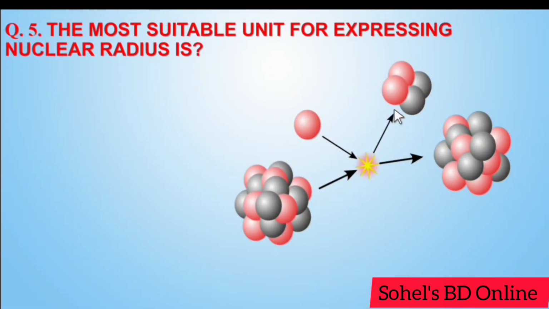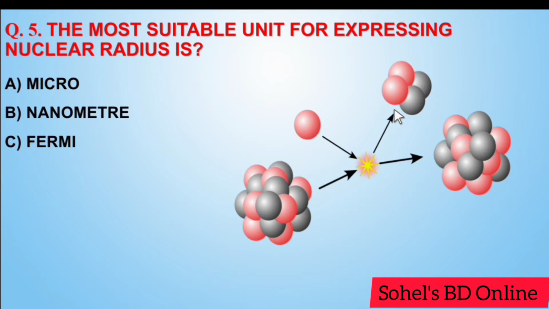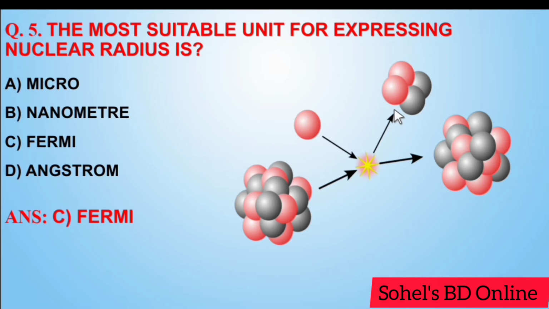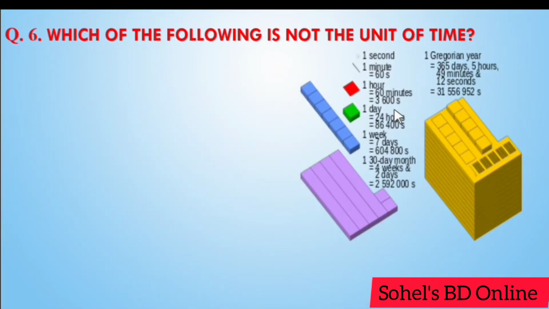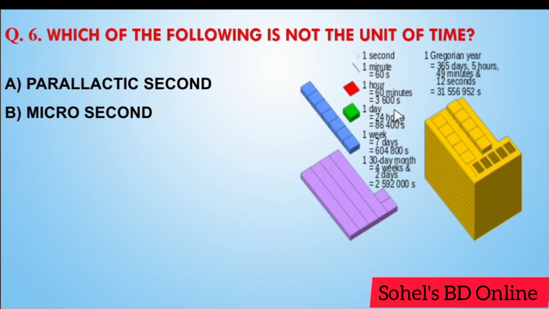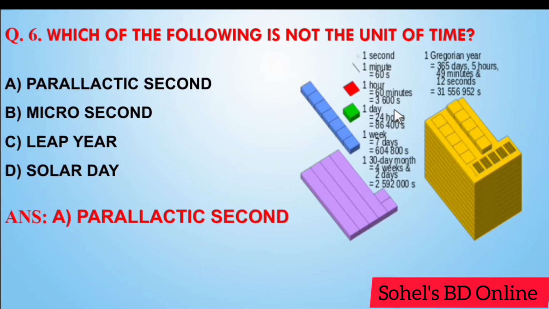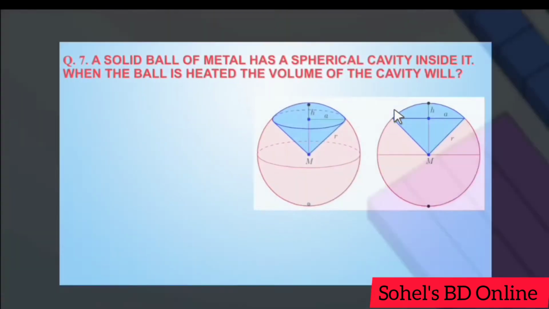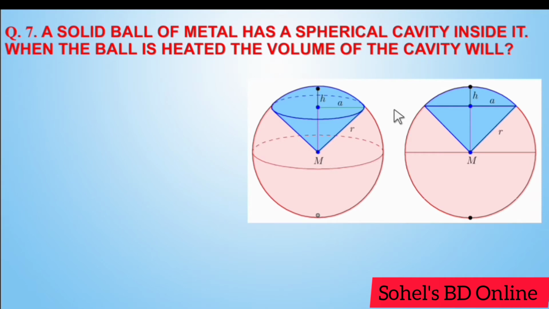Next, the most suitable unit for expressing nuclear radius is micro, nanometer, Fermi, angstrom. Answer C. Fermi. Next, which of the following is not a unit of time? Parallactic second, microsecond, leap year, solar day. Answer A. Parallactic second.